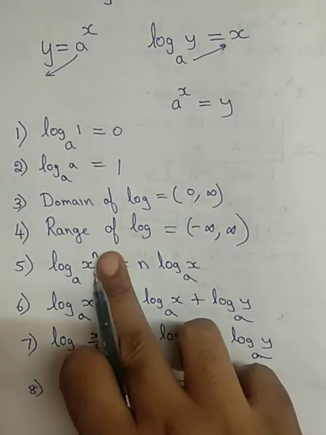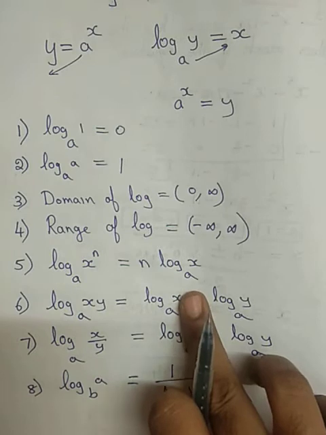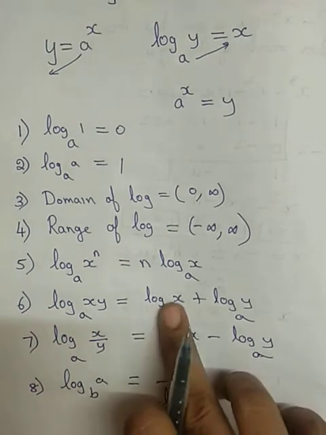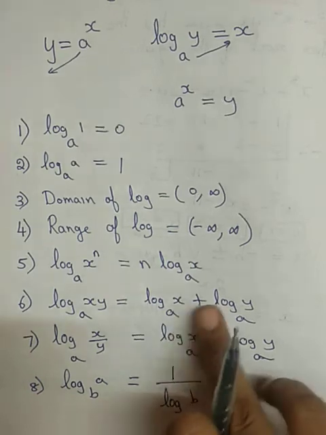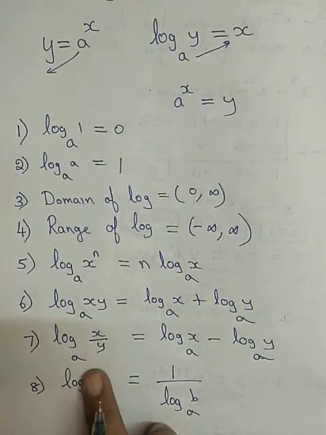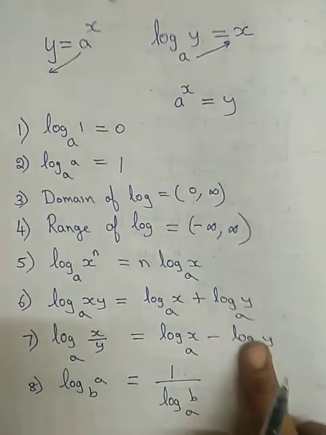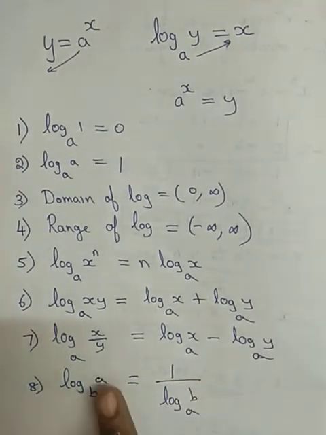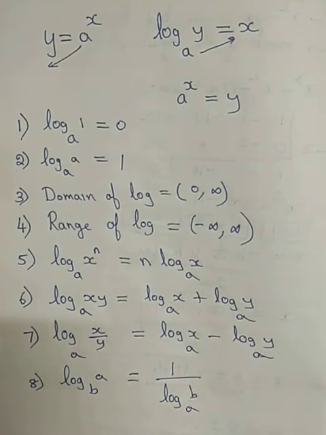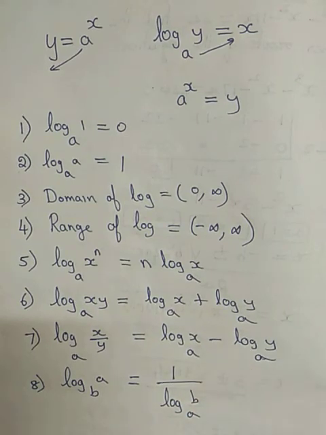Log x to the power n means we can put that power in the front. So you will have n log x to the base a. Log xy to the base a means I can write it as log x to the base a plus log y to the base a. Log x by y to the base a means I can write log x to the base a minus log y to the base a. Log a to the base b means I can write it as 1 by log b to the base a.